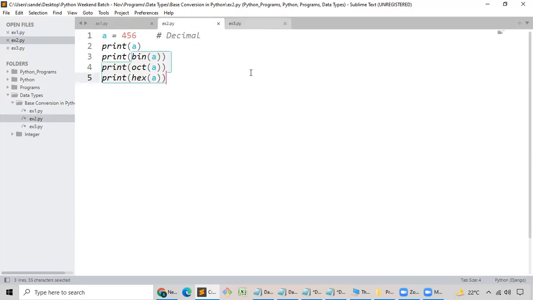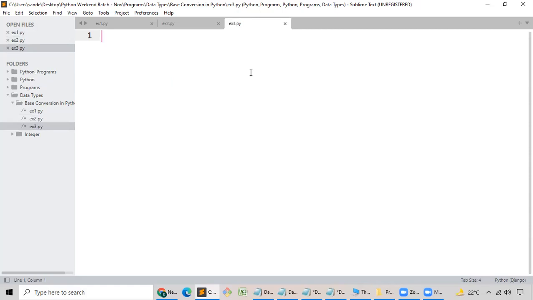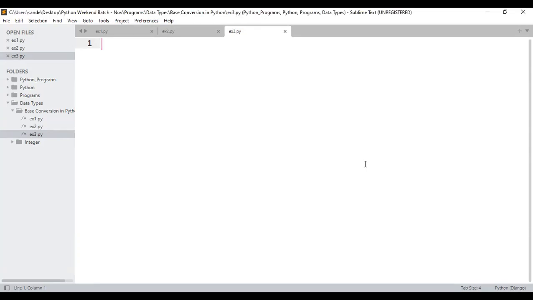Now, when it comes to example number 3, observe properly. As it is pretty simple. Trust me, it is pretty simple. What I have to do, if you ask me, don't you think I have to take what kind of data? That you tell me first. Please do respond. What kind of data I have to take? I don't think I have to take the binary data. I have to take the binary data. Okay, I have just considered the binary data.